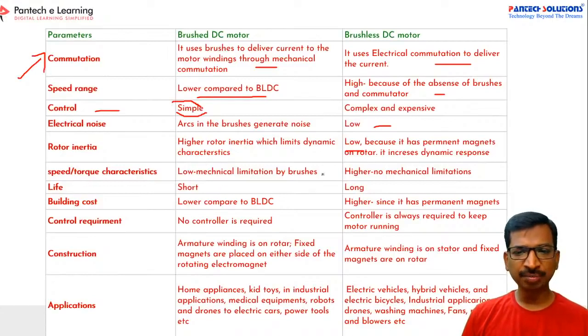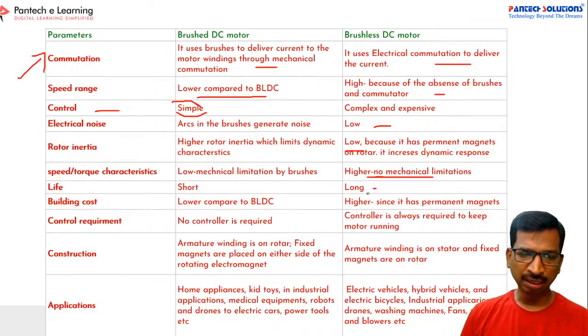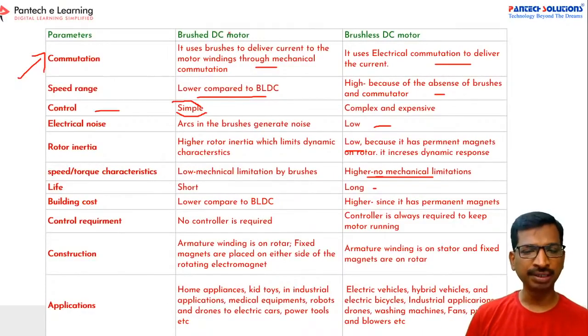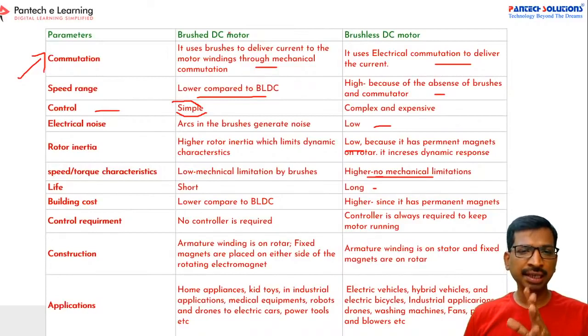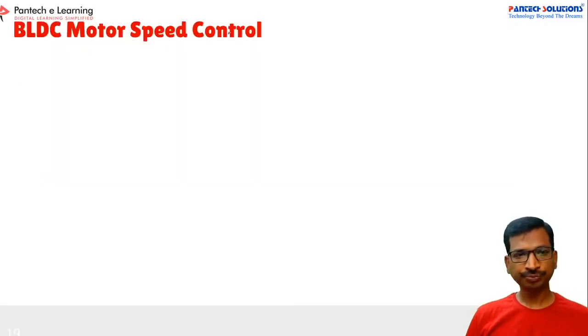And then speed and torque: there are no mechanical limitations, so generally the torque characteristic is huge. And for lifetime, the BLDC motor is the better one. If you compare it with the DC motor, BLDC is always better. Just keep this in your mind. But cost wise, it is a little bit costlier than the DC motor.